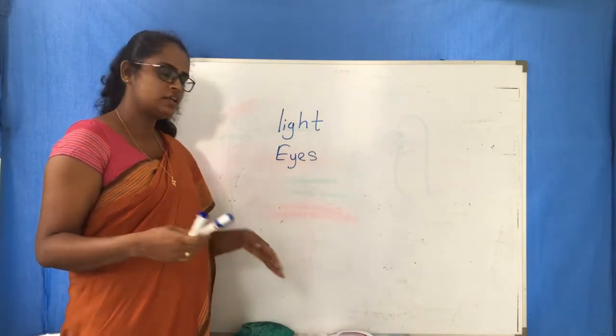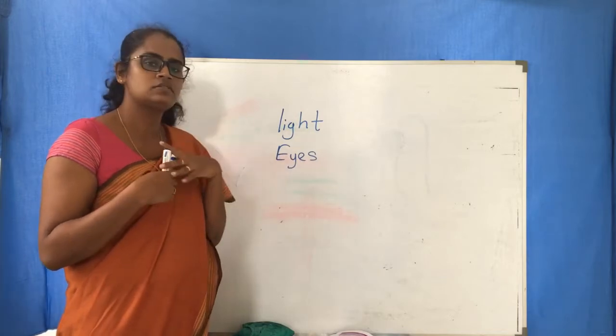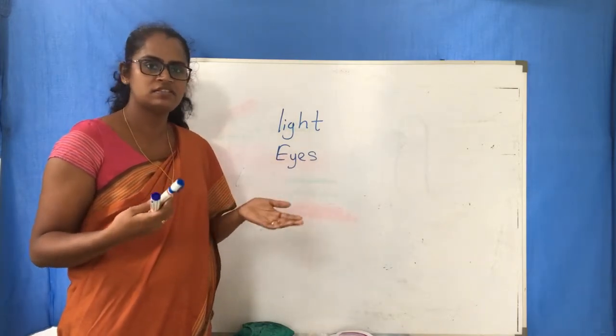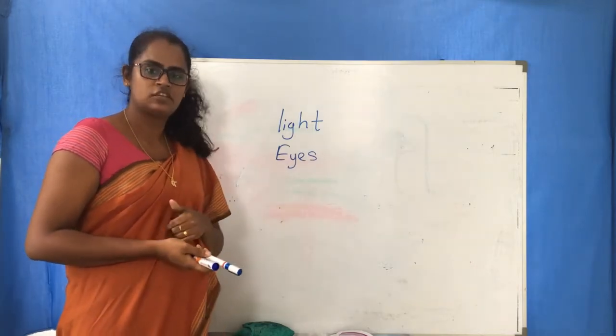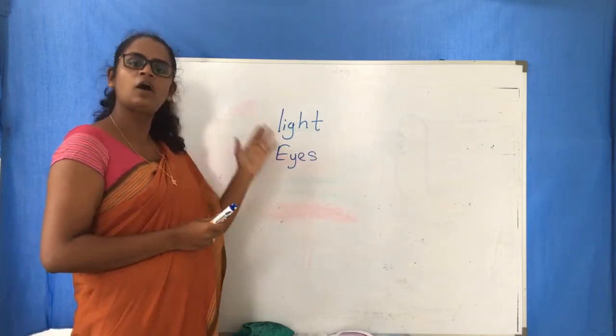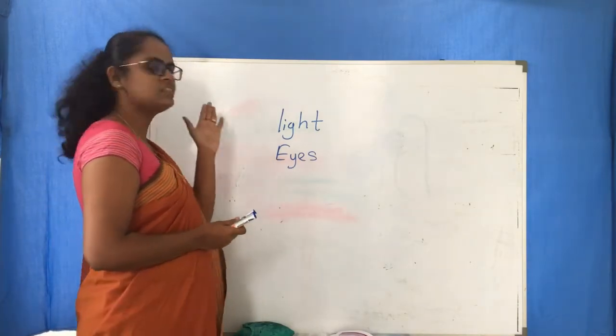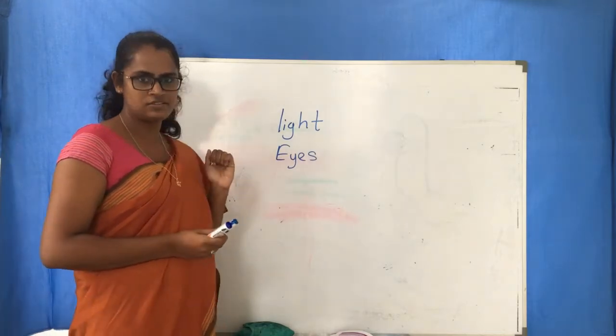With eyes, but if the place is completely dark, we can't see anything. So both light and eyes are important to see things. So our first part is, how can we see? To see things, we need both light and eyes.